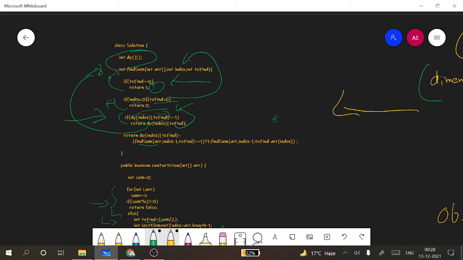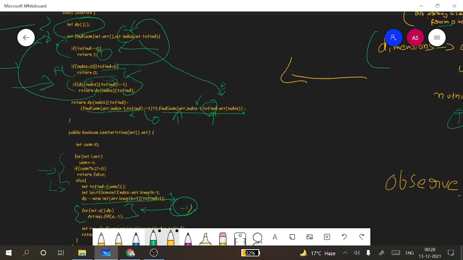Here, for dp of index and toFind, we are finding by first not considering the element. If by not considering the current element we are getting the result as 1, then we are passing it 1. Or if we are getting 0, we'll be analyzing this case also, which is by considering the index element and subtracting it from the toFind variable. So this will be our recursive approach optimized by using this dp matrix.